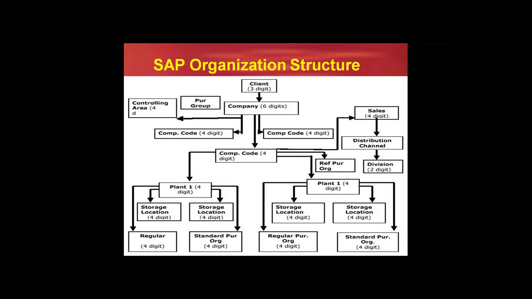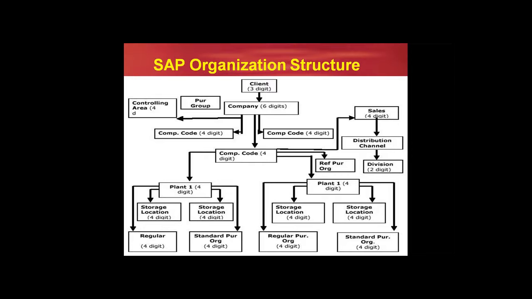To create a company code in the SAP system, the maximum number of digits, alphabets, or alphanumeric characters allowed is 4. So company is unique. Unique means it's only one. Under one company, we can have n number of company codes. There is no limit at all.